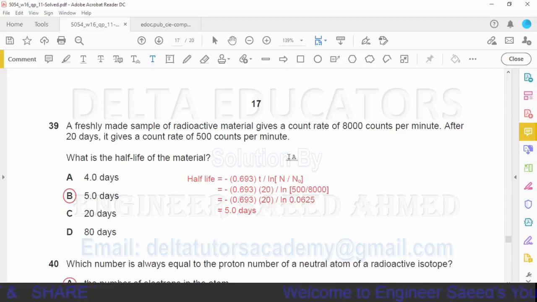For the half-life we have a formula: minus 0.693 into T over log of N over N naught, where N is the count after 20 days, N naught is the initial count, given here as 8,000, and T is the time, which is 20 days. Now we substitute the values and get the half-life equal to 5 days. And 5 days is given in option B, so our correct option is option B.